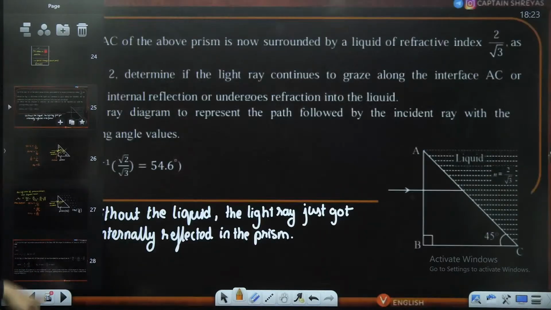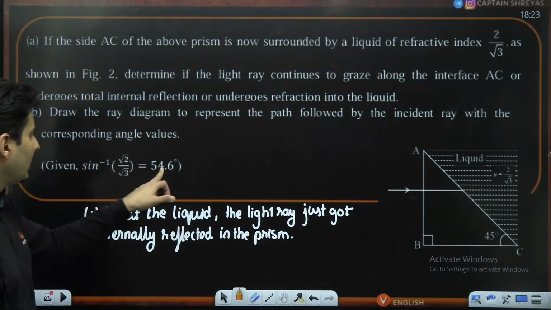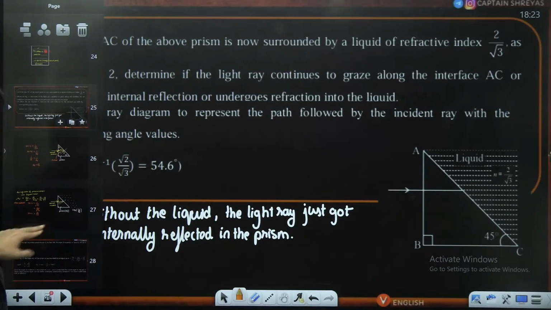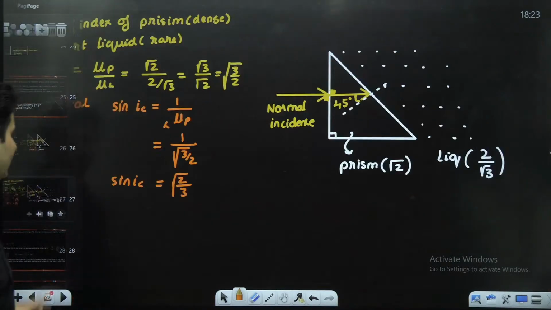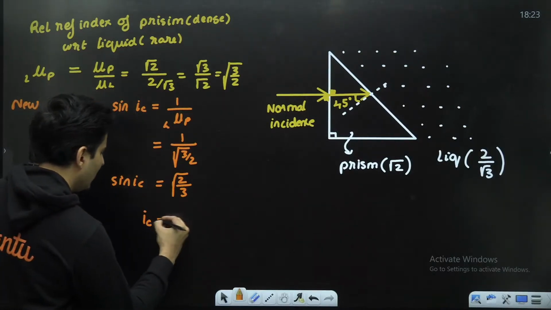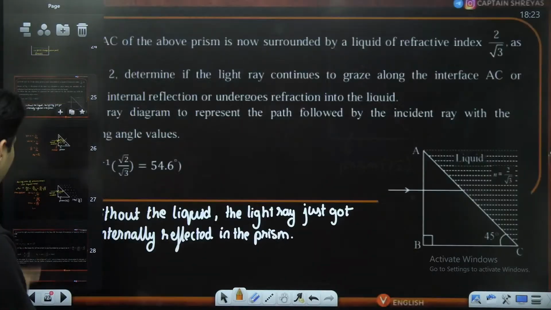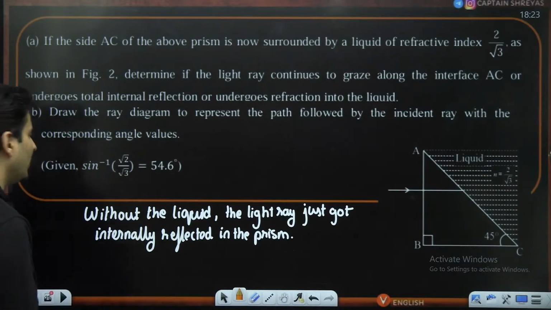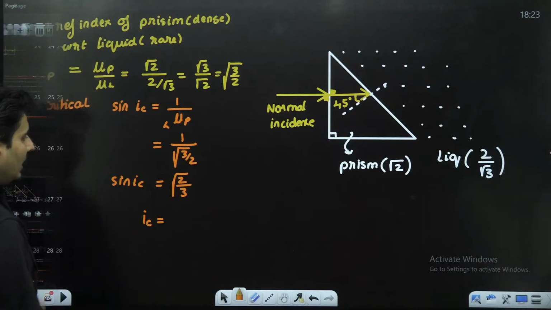But in the question, they have given that sine of 54.6 degrees is root 2 by root 3. So hence, this critical angle is nothing but